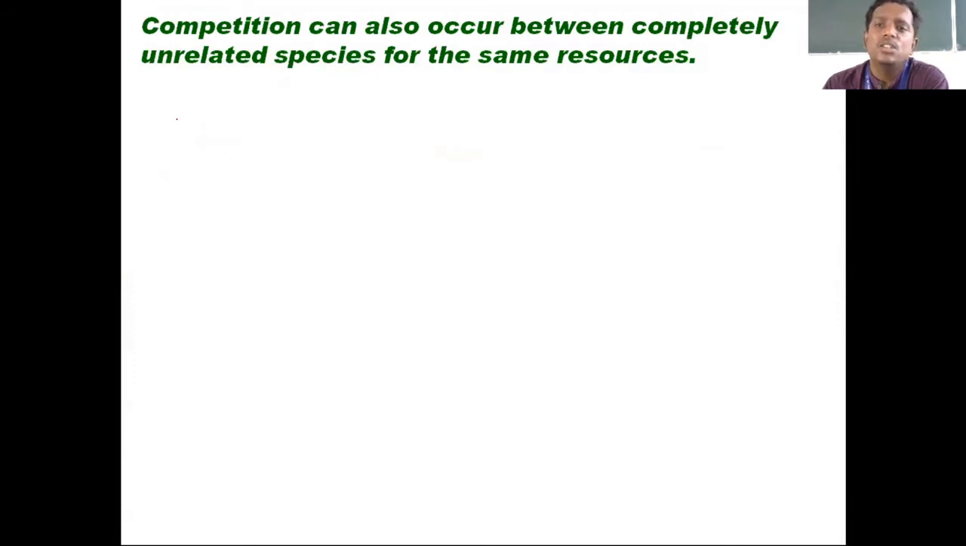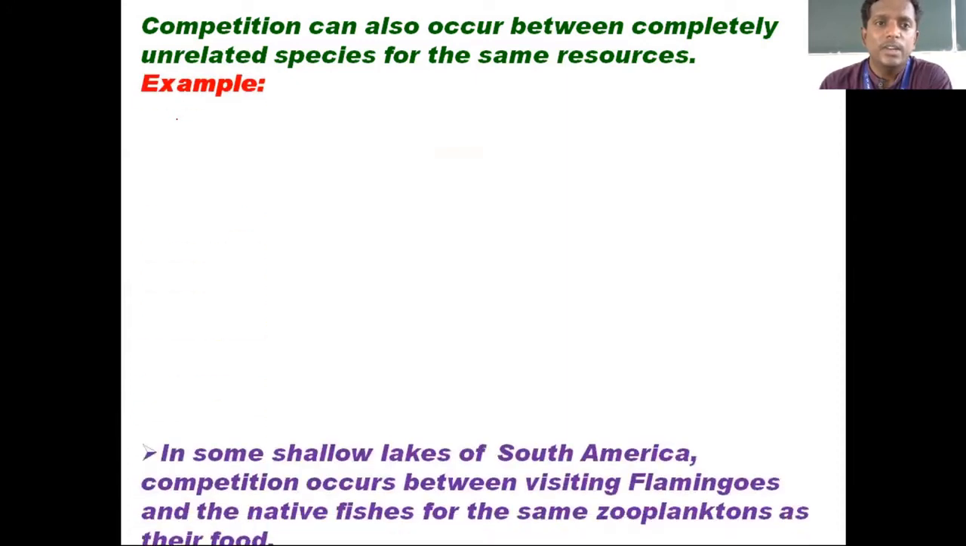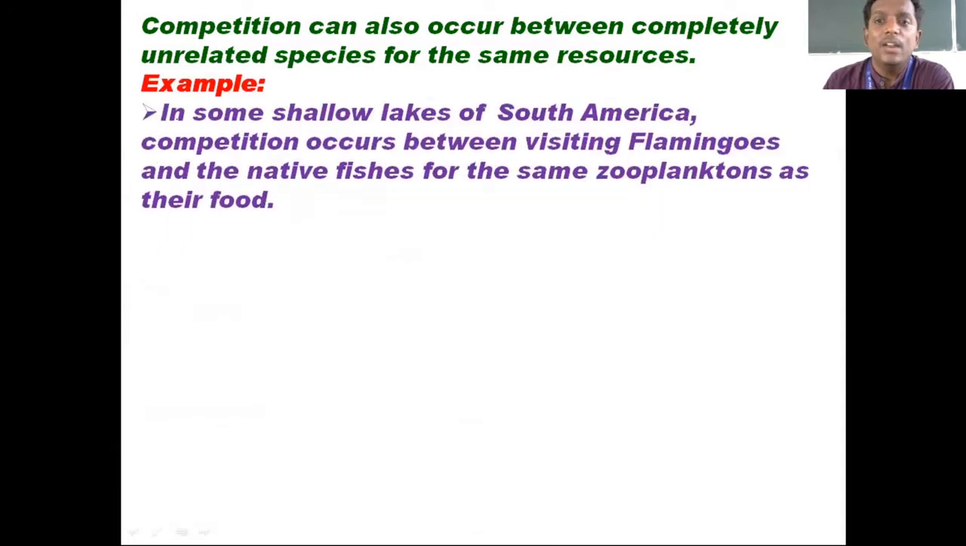Now competition will also occur between completely unrelated species for the same resources. That's what I said. Two different species, that is interspecific. One good example they have given in shallow lakes of South America. In shallow lakes of South America, there will be a competition between the visiting flamingos. Flamingos are migratory birds here. They are not the local birds there. Okay, they come from elsewhere.